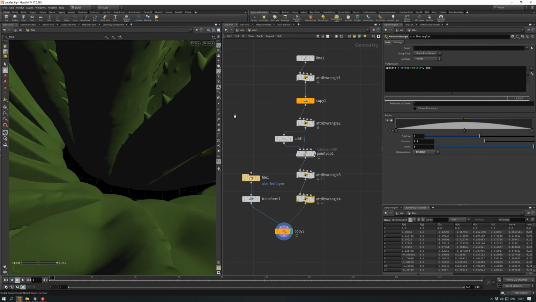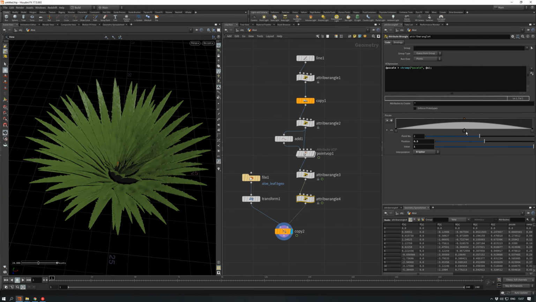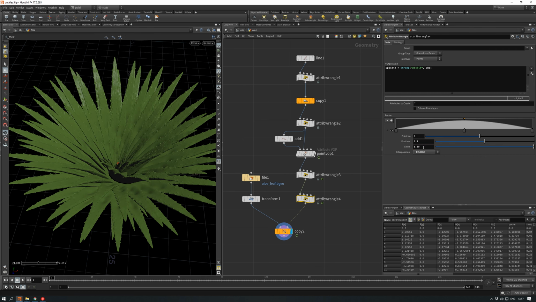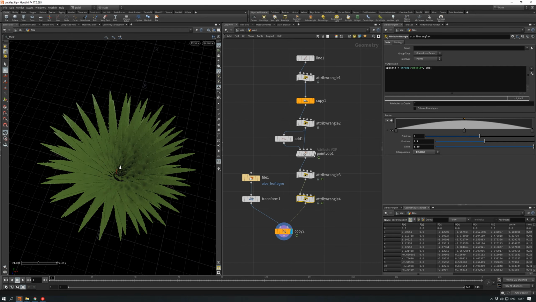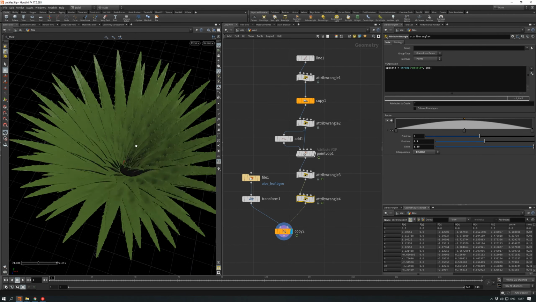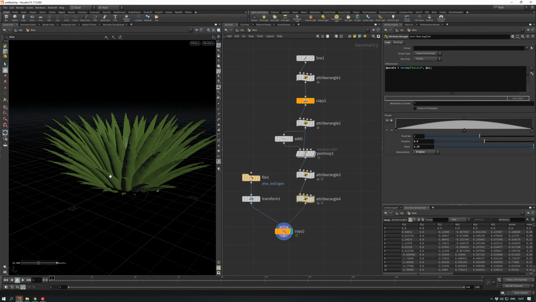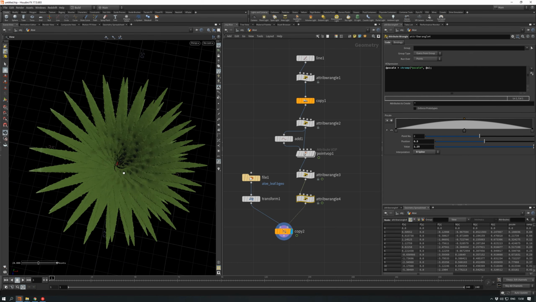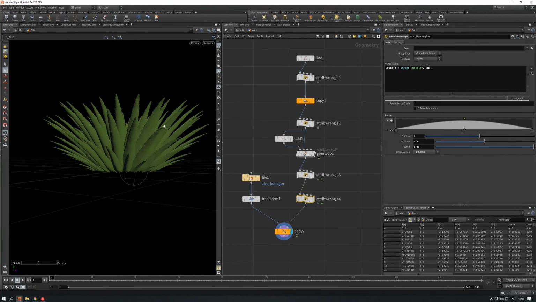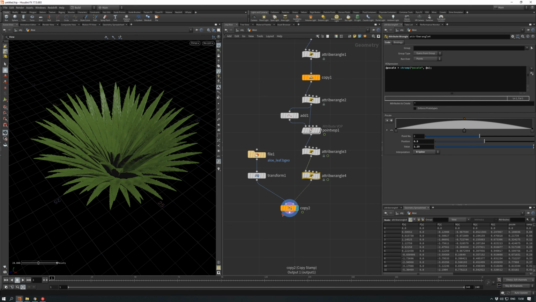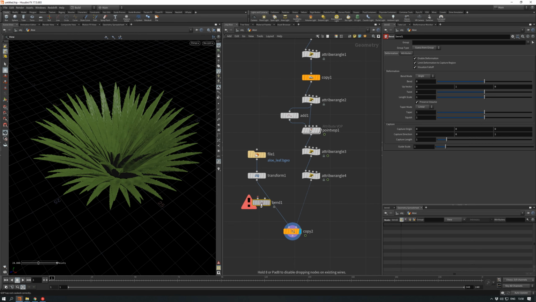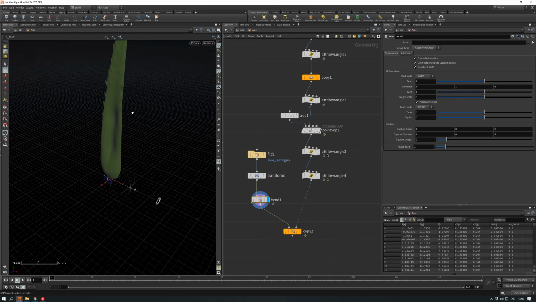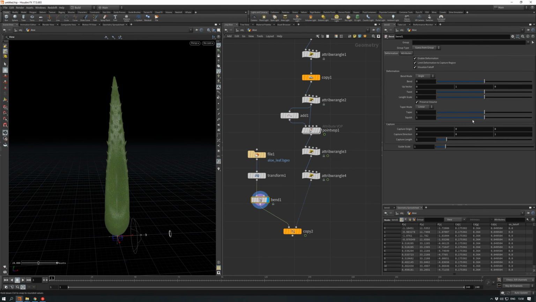And now you see we have these gaps. It's because we need a bit higher value here, like that. Now it's pretty cool. It's also bent a bit. We can add another, not another, but a new bend node, and help it to deal with it.